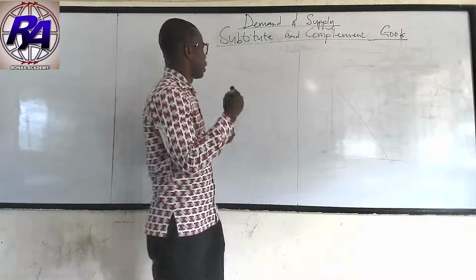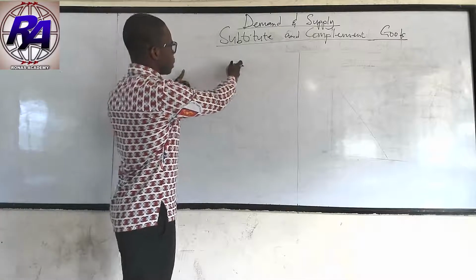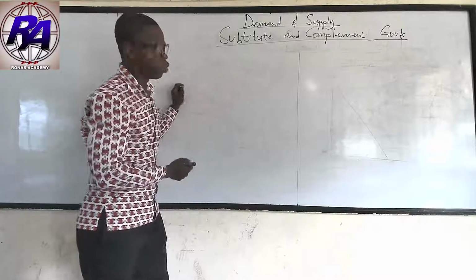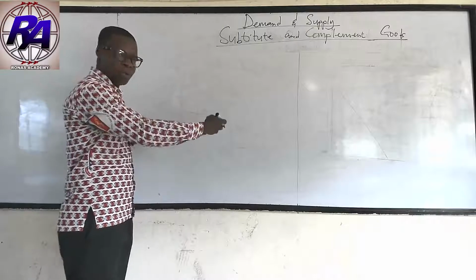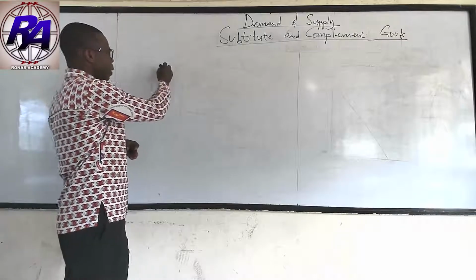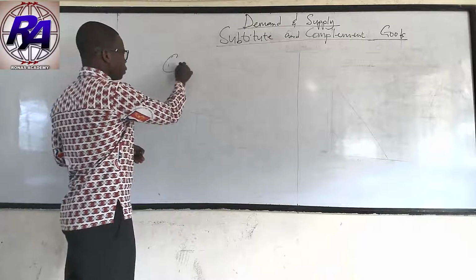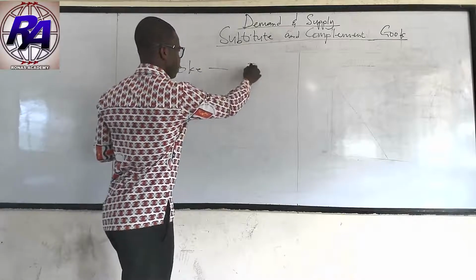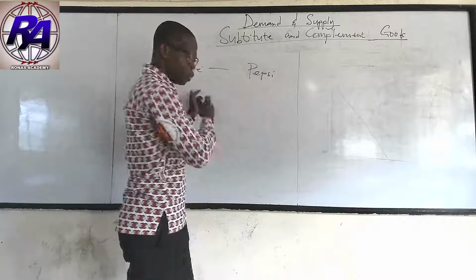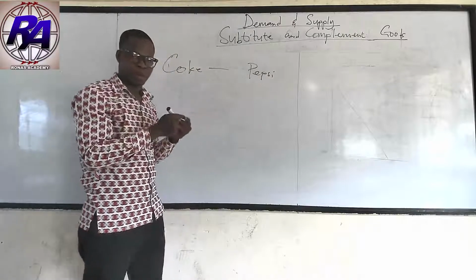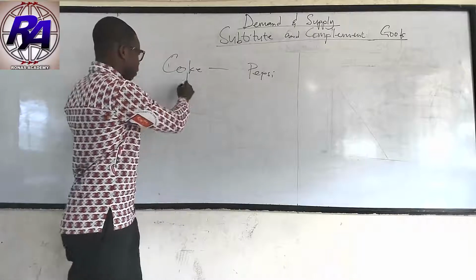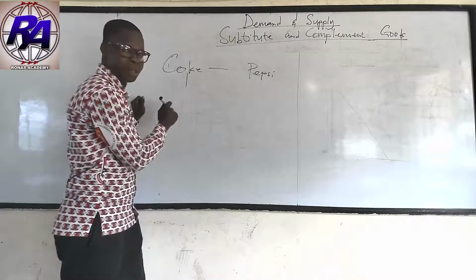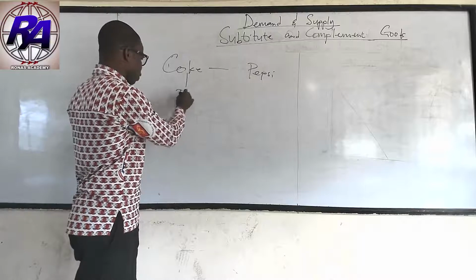Okay, so if it's a substitute good, let's say we are dealing with Coke and Pepsi. These two goods serve the same purpose and have similar characteristics. Let's assume that the price of Coke increases.